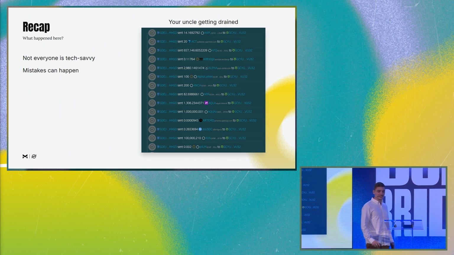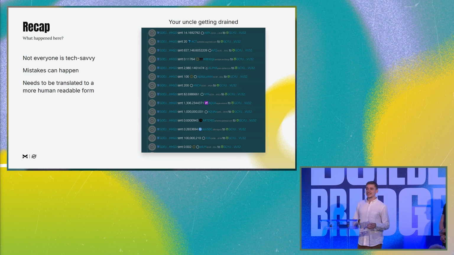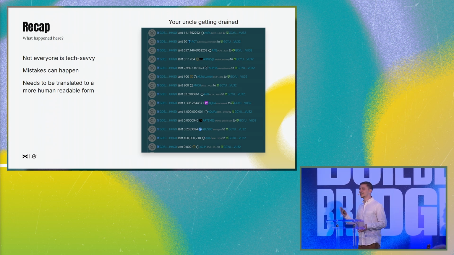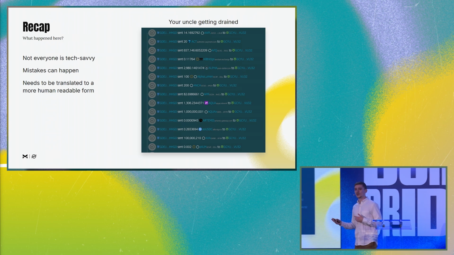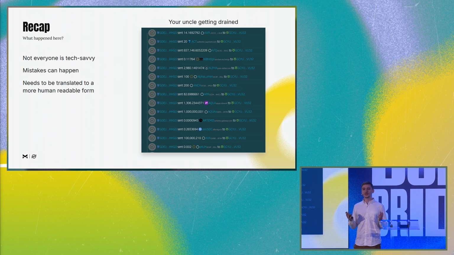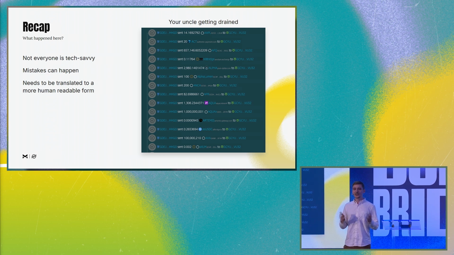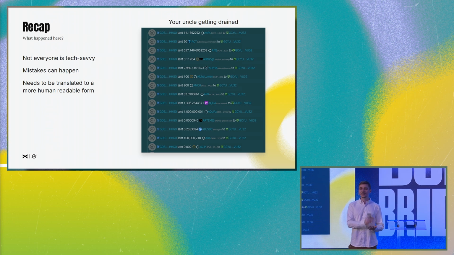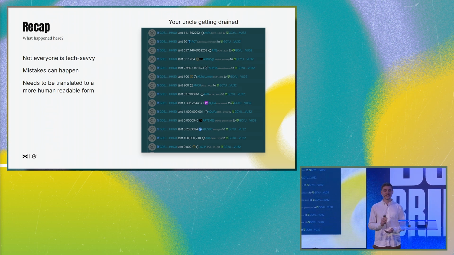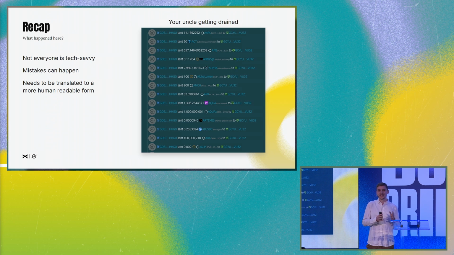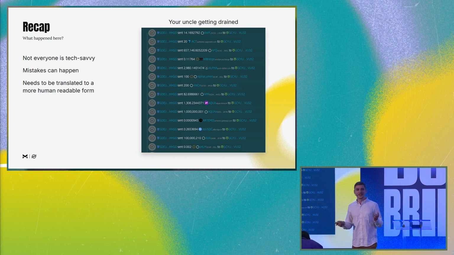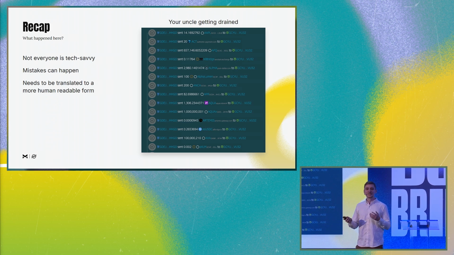And the third point is, we need to translate all these transactions, all the operations, everything that you can do on crypto, to a human-readable form. We need to translate it to English, to a language that humans understand, and not operations like adding a signer. What is even a signer? Your uncle doesn't need to know what a signer is. He just needs to know whether he is at risk or not: this is a fraud or a scam, or this is an okay transaction. And this is the goal we want to achieve at Blockaid, and with products that are integrating our APIs.